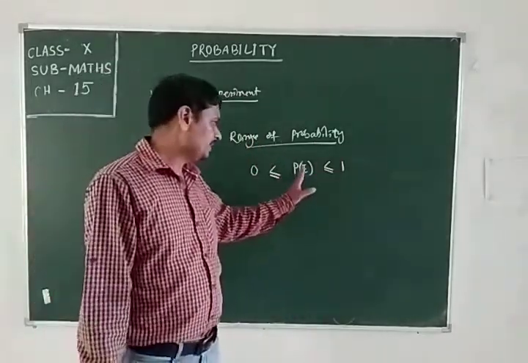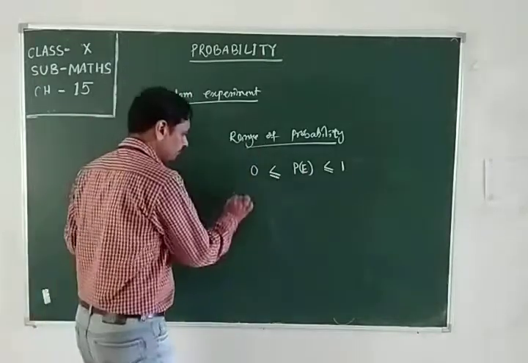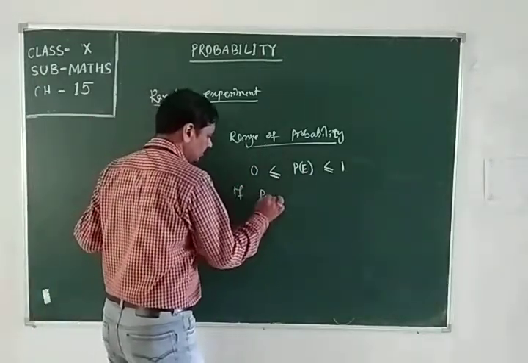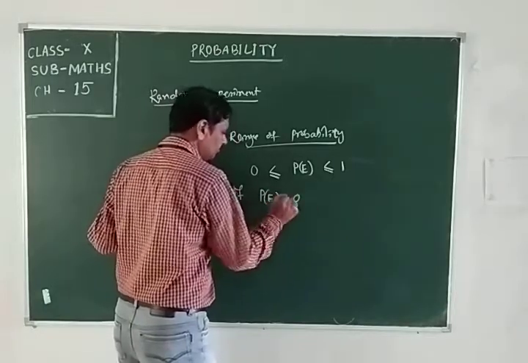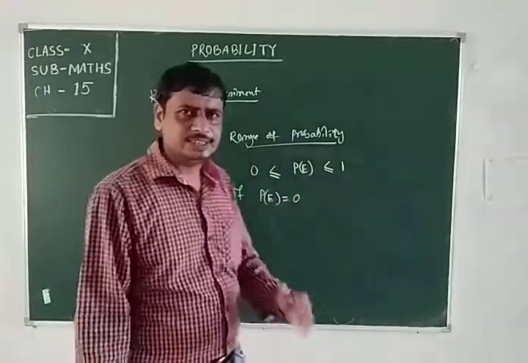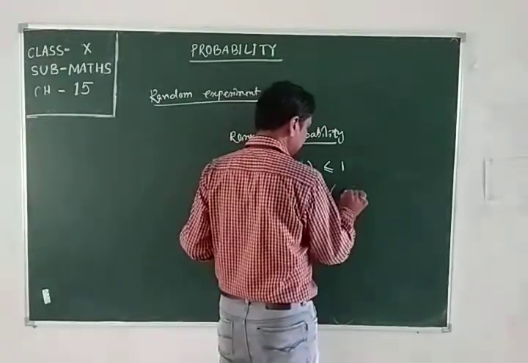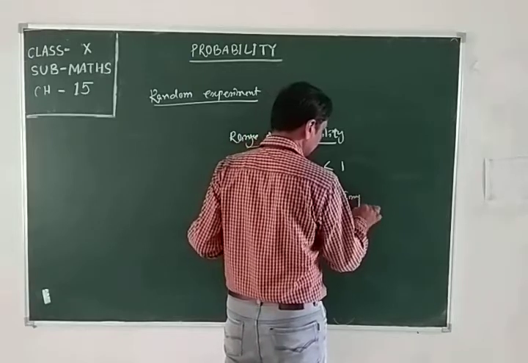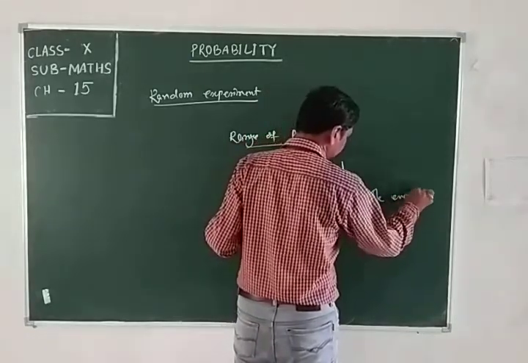If the probability of an event is equal to 0, then the event is said to be an impossible event.